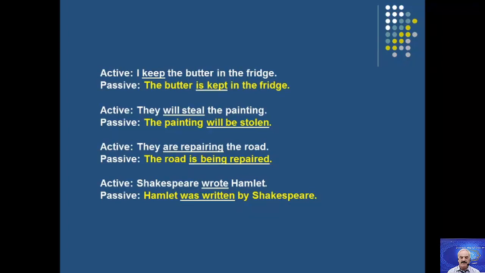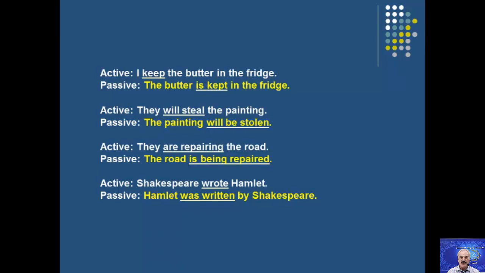Let's move to the second example. They will steal the painting. The painting now is what? An object. The object must be put at the beginning of the sentence. Then this sentence is in the future. When I have any sentence that has will, can, could, shall, should, any helping verb, we should use be. They will steal the painting. They will, in the future. So the painting will be stolen.